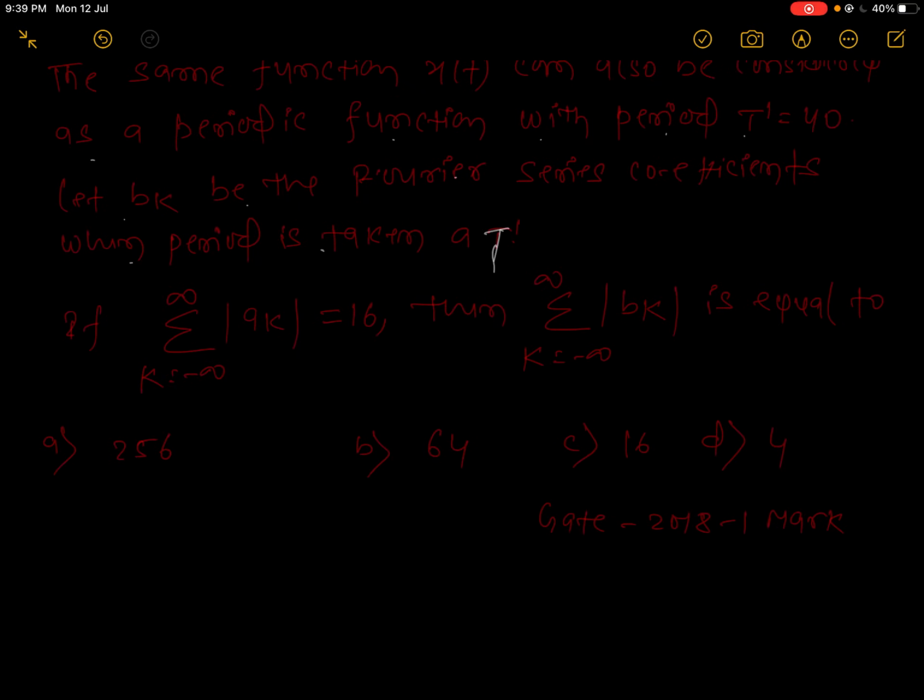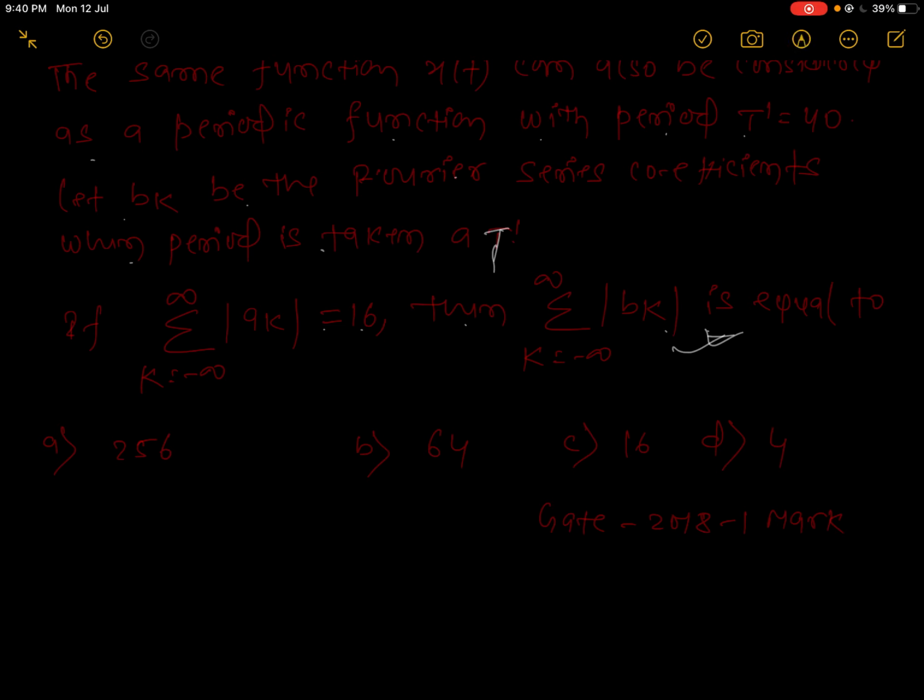If the summation of k from minus infinity to infinity of mod of ak is equal to 16, then bk will also be the same.